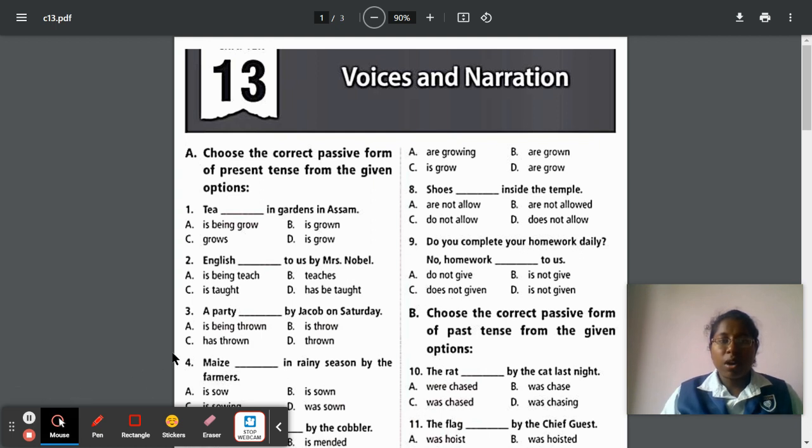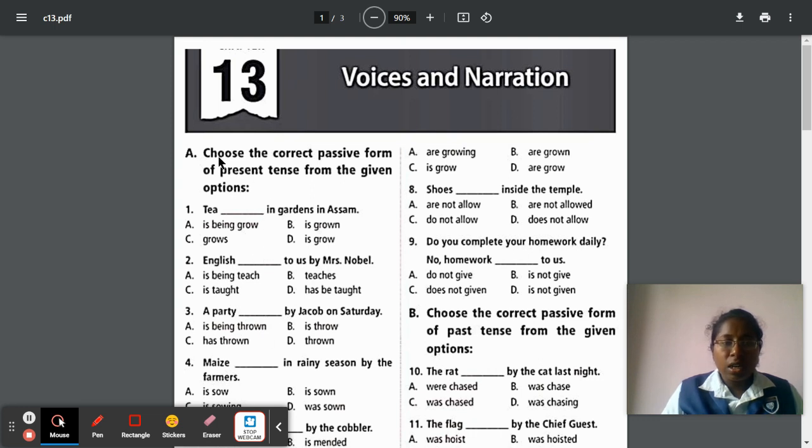So what does it mean by voices? In voices we have two voices. One is active voice and the other one is passive voice. Active voice means the subject which is doing the action. And passive voice means the action that has been acted by the subject. So that is the difference. So here we are going to start active voice and passive voice.